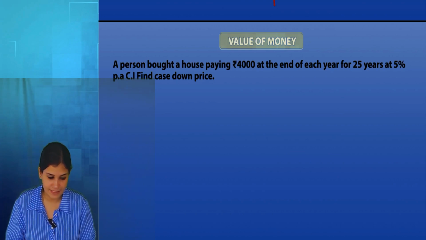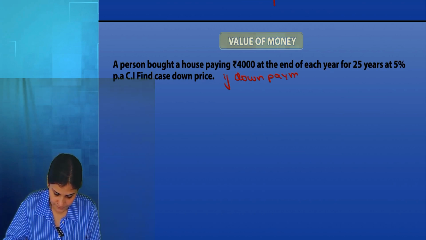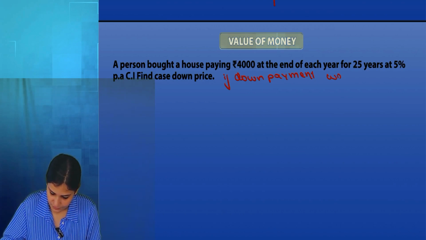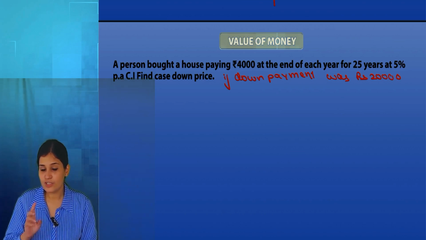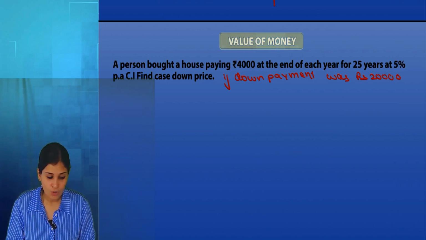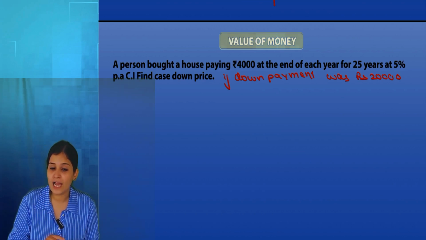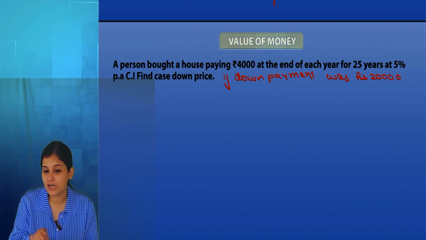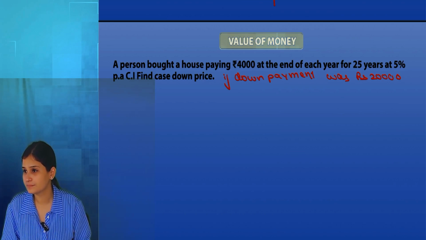A line is missing here: if the down payment was rupees 20,000. So, in order to purchase a house, I first made a down payment of 20,000. Whatever amount was left, I took a loan for that, and that loan I am repaying using rupees 4,000 every year for 25 years. So, what will I do here?